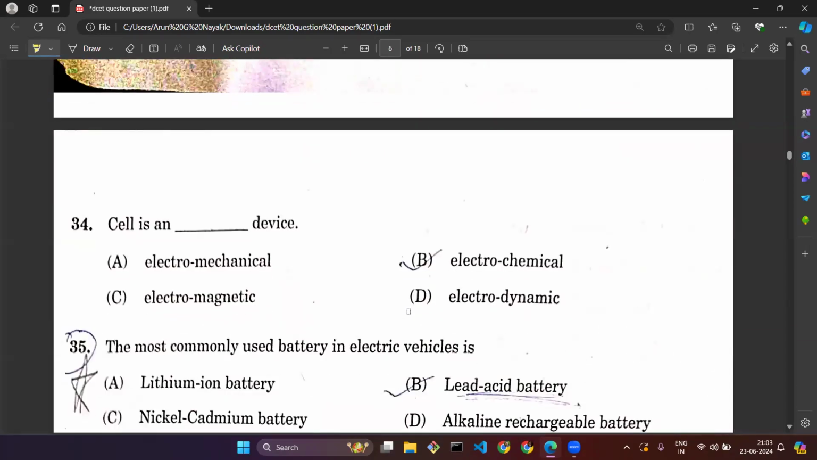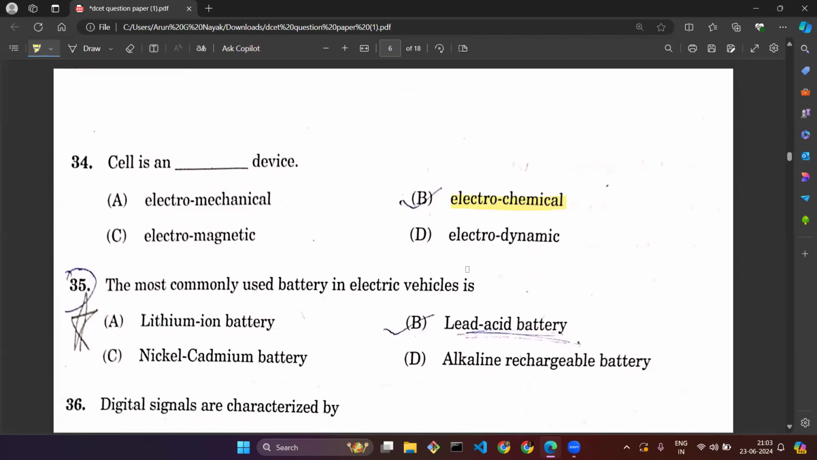Question number 34. Cell is an. So what they are asking is what is a cell, whether it is electromagnetic, electrochemical, or electrodynamic. If you know, there will be a zinc and other chemical combination in whatever cell we are using for the purpose of running machines and all. So that is an electrochemical device that works on the principle of electrochemical electricity. So that's why it is an electrochemical device.